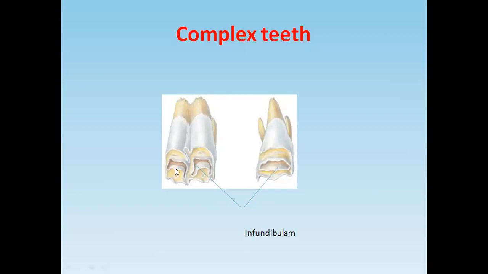In this area you see some dark gray structures, because this area is filled with cementum. The infundibulum is an invagination of the enamel. This whitish structure is the enamel, and this brownish structure is the cementum.